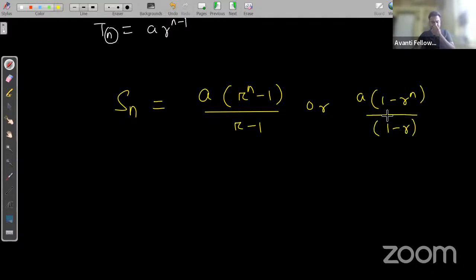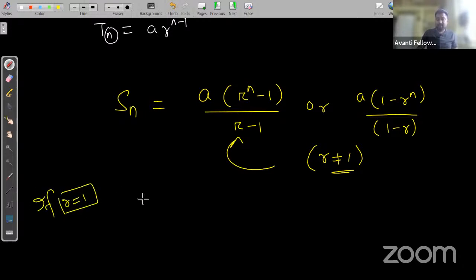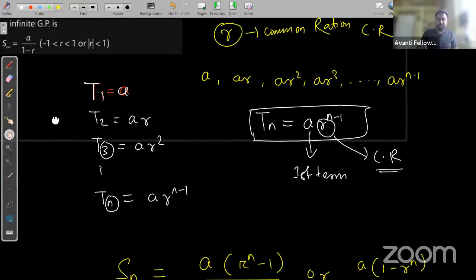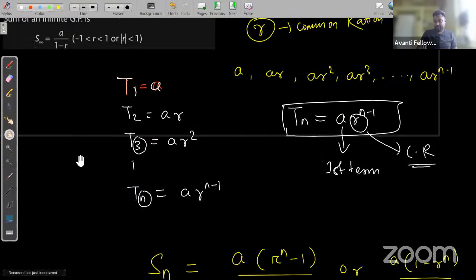Okay, both the formulas are the same. Where R is not equal to 1, because if R becomes 1, this will be invalid, right? Is that clear? Okay, if R is equal to 1, then what is Sn? If R becomes 1, Sn becomes Na, right?